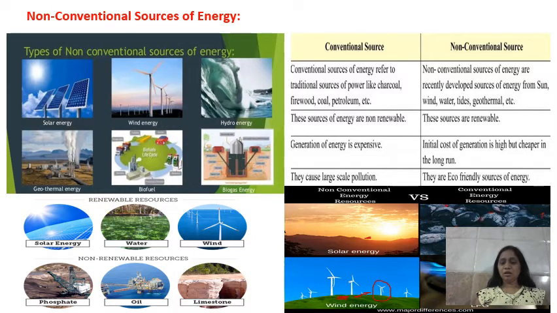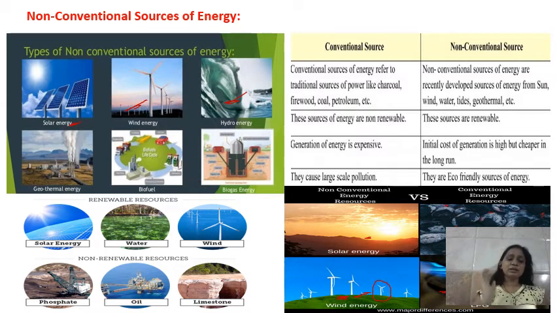Is it? Yeah. So, and this is what? This is an LPG on which we are cooking the food now, but one day it is also going to extinct. So these all are the non-conventional energy and these are the conventional energies. Now here also, in this picture, you can see some of the types of the non-conventional sources of energy. You can see this is a solar panel, this is a windmill, this is a hydro energy, means to take out the energy using the ocean water, the tides.